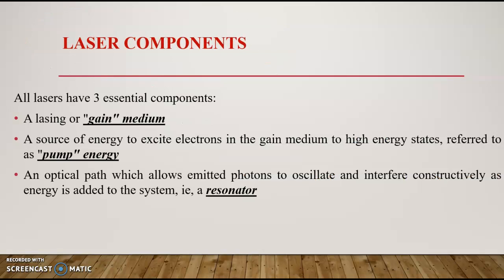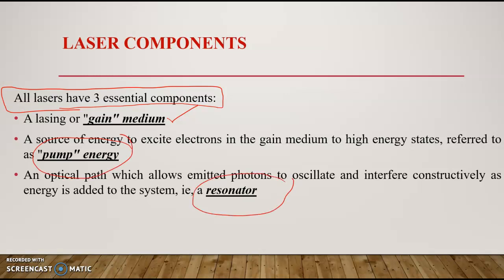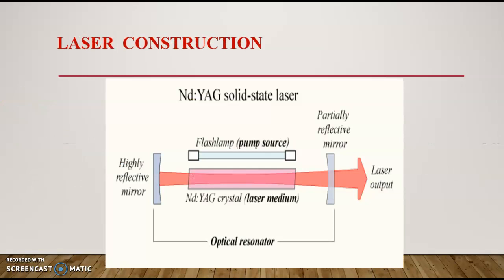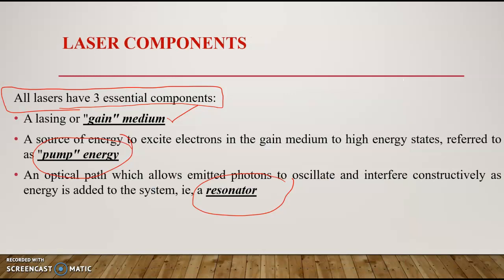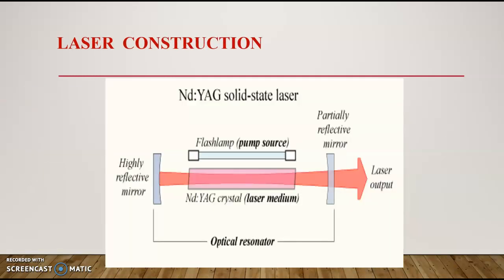In laser components, three essential components are required for the production of laser in all setups. First is a gain medium, second is a pumping medium, and third is a resonator. We discuss these laser components with the help of this picture.